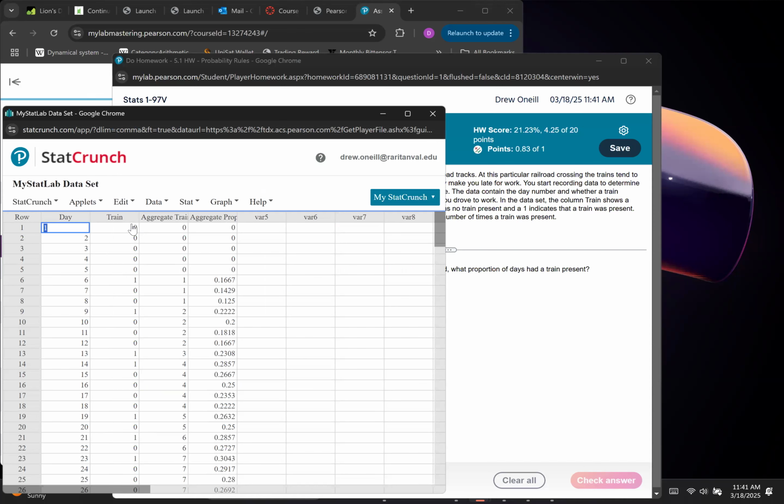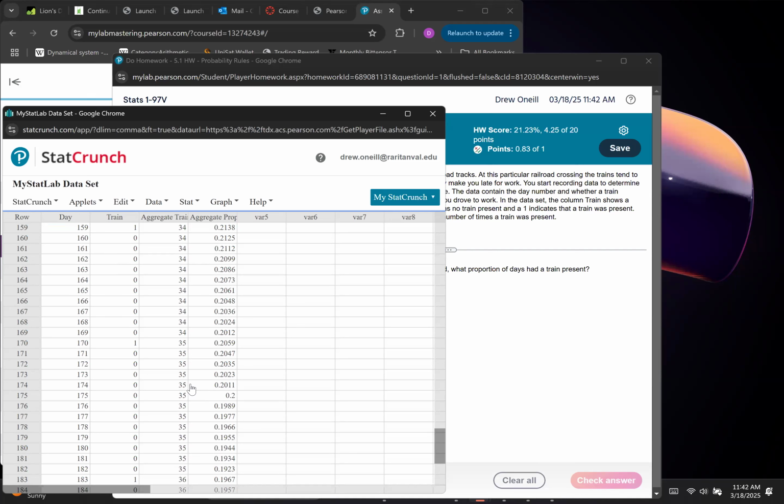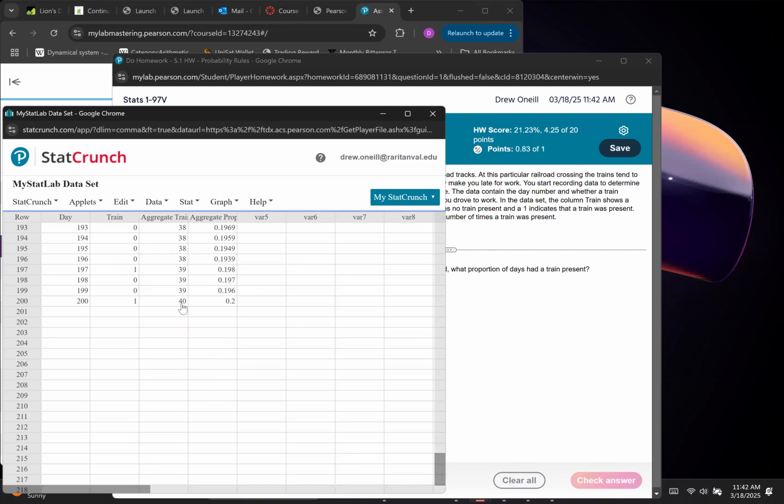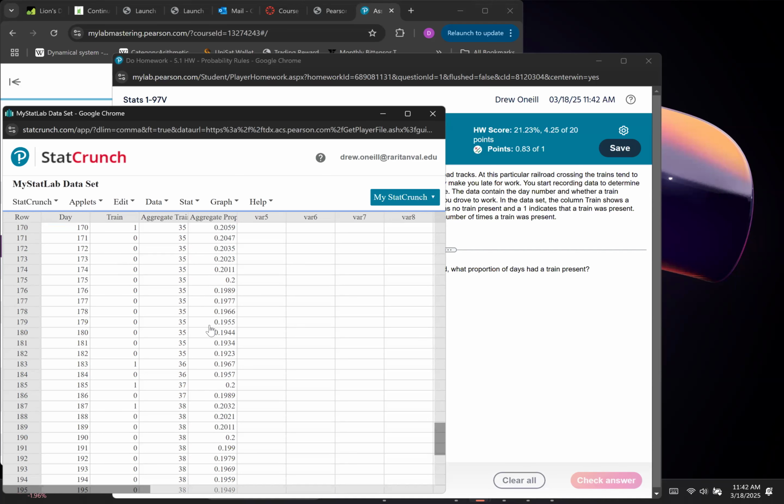So what's happening here is each time in this column, train, each time the person saw a train, they put a 1. When they didn't see a train, they put a 0. In the column for aggregate train, every time a new train was seen, they add 1 to the aggregate. So it's like aggregate's like cumulative frequency. So every time they see a train, it gets added. So at the very end of the 200 days, the person had seen 40 trains. The fourth column is the tricky one.